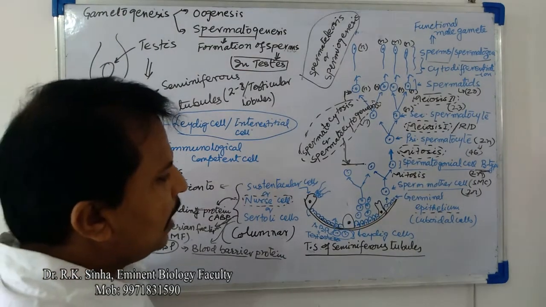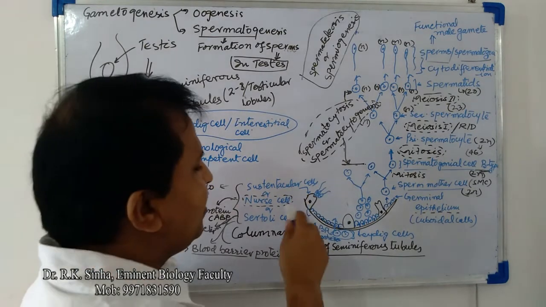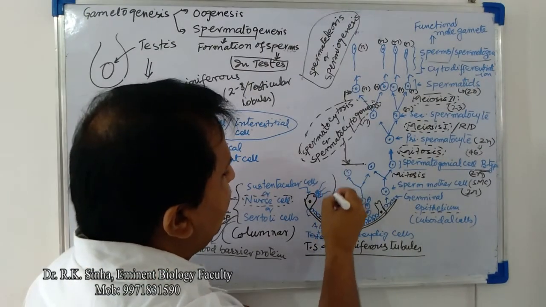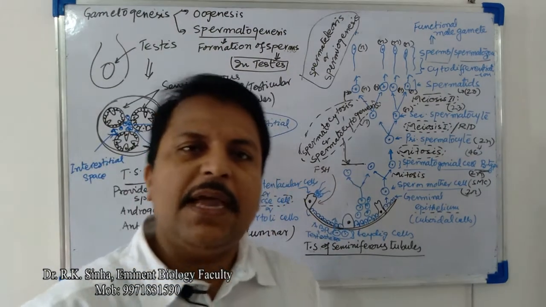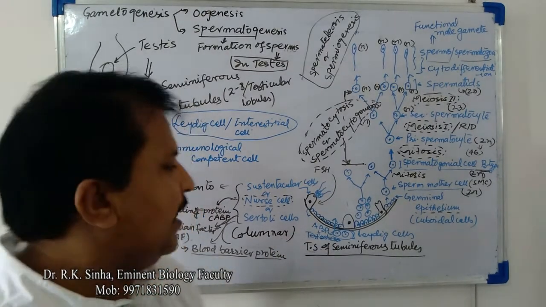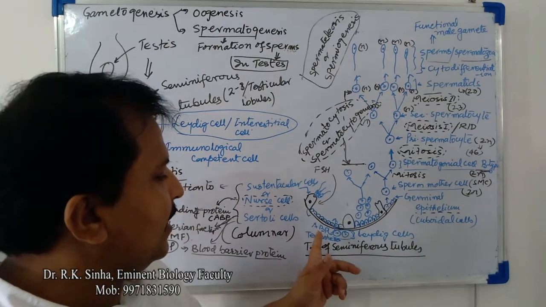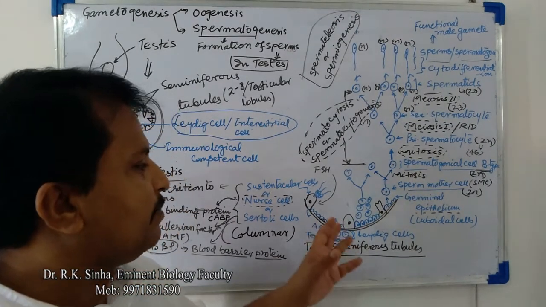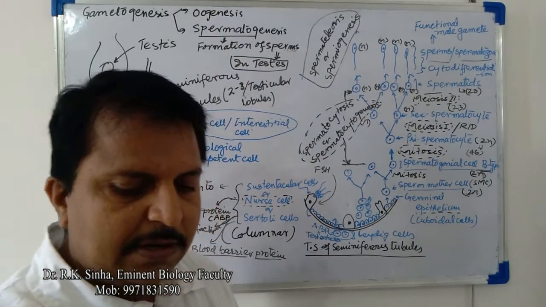Now this Sertoli cell or sustentacular cell will be stimulated by FSH, and the role of FSH is to help in formation of sperm, whereas testosterone will also play a role in spermiogenesis and spermatogenesis both. Let's see the hormonal regulation of this one.